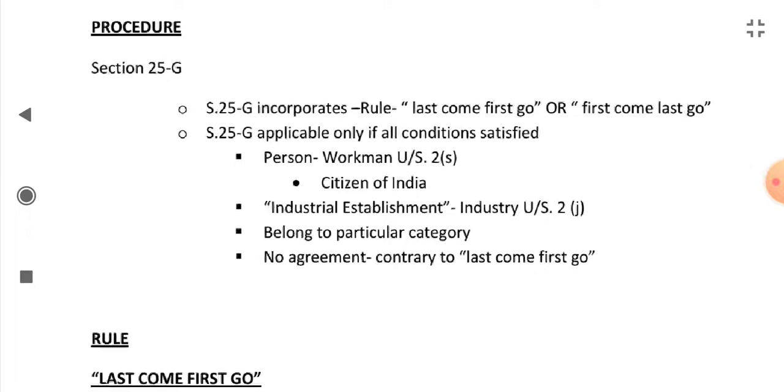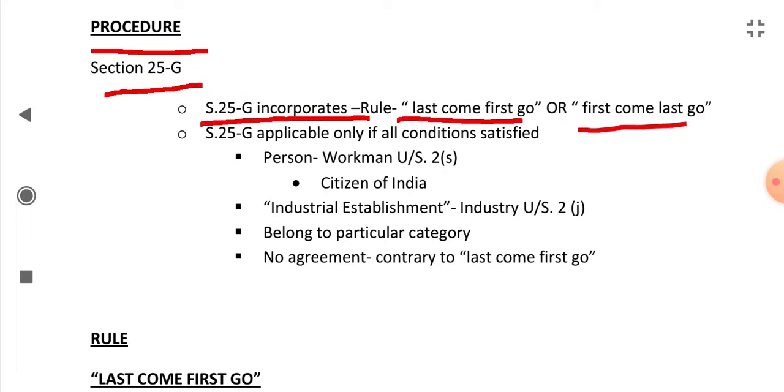What is the procedure of retrenchment? The procedure is given in Section 25G. Section 25G incorporates the rule last come first go, or first come last go. The person who came last in the industry must be the first to go out of the industry, the first to be terminated. Or the person who came first in the industry must be the last person to be terminated out of the industry.